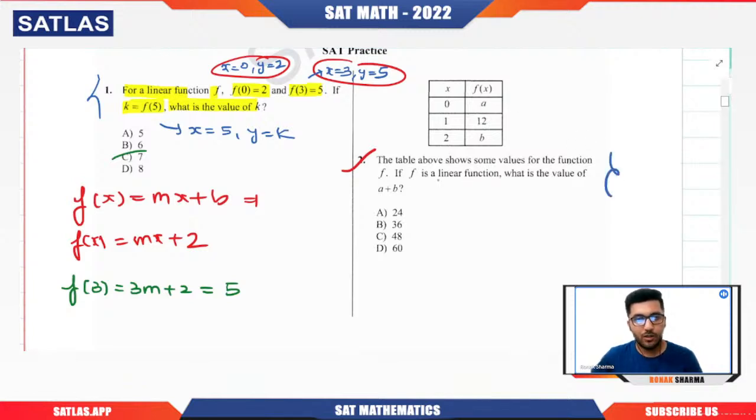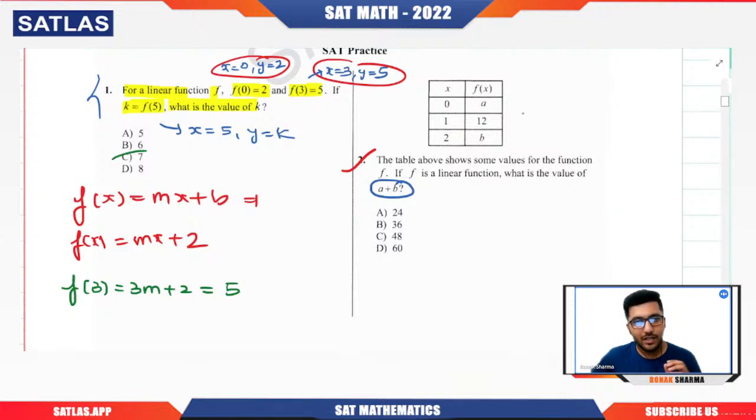Now what they're asking us is the value of A plus B. Whenever they provide you this kind of question, there are two formats. Either you can assume the function to be mx plus, let's say, k. Now you can utilize the conditions. You will have two equations, you can solve it out. But there is another format also.